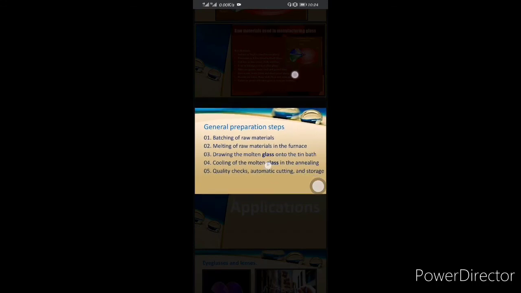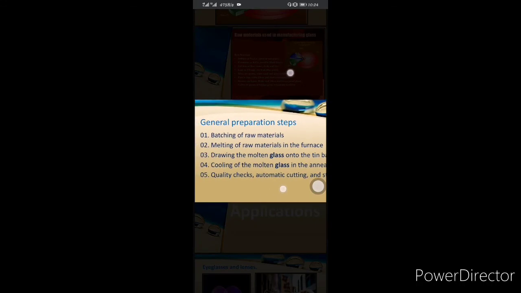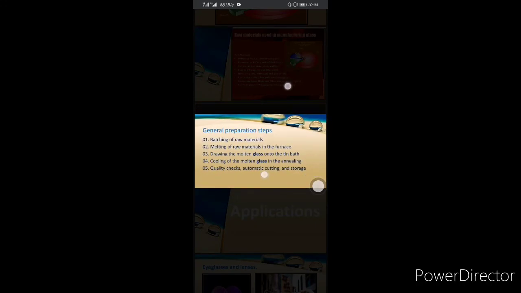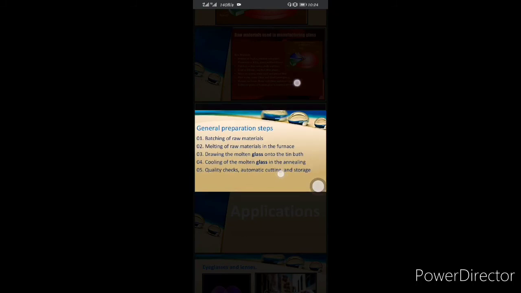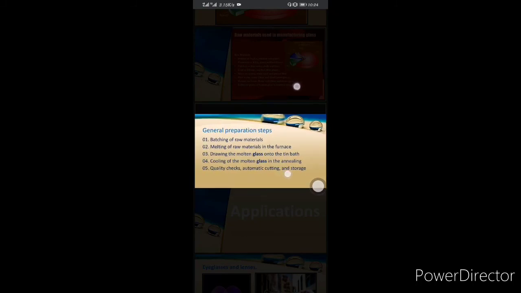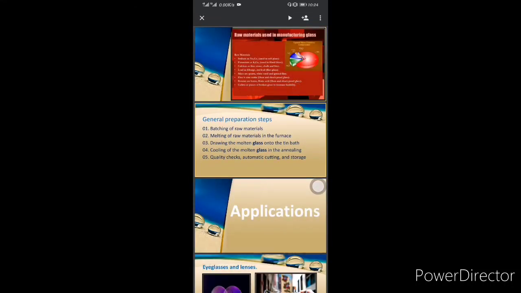General preparation steps of glass are as follows: batching of raw materials, melting of raw materials in the furnace, and then drawing the molten glass onto the tin bath, cooling of the molten glass in the annealing process, and then quality checks, automatic cutting, and storage.